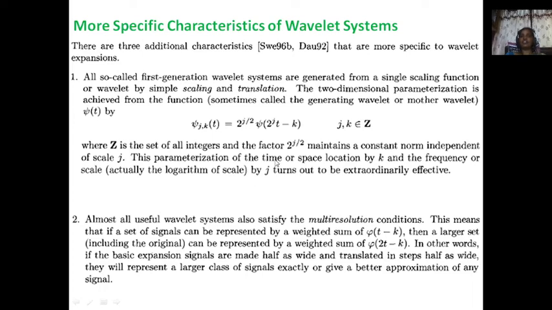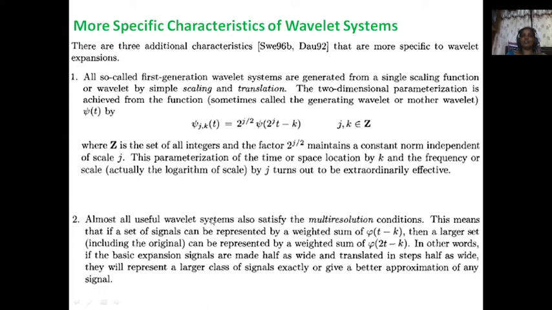This parameterization of the time or space localization by k and the frequency or scale by j turns out to be extraordinarily effective. That means it is possible to compress or expand the mother wavelet. That is the meaning of scaling. Translation means at a different timing instance you can apply that same mother wavelet.